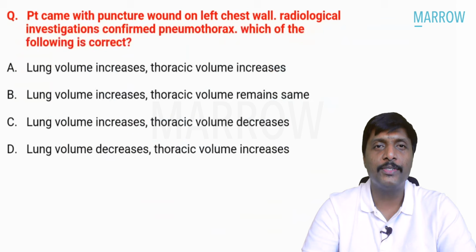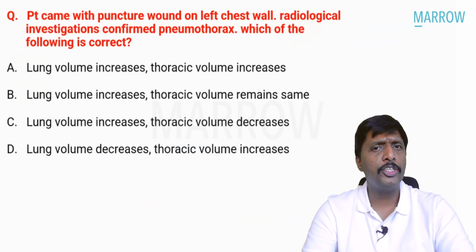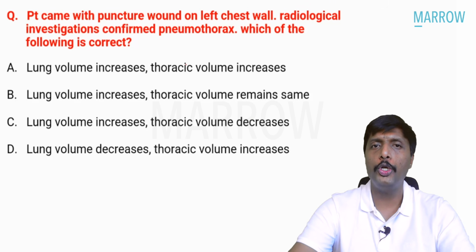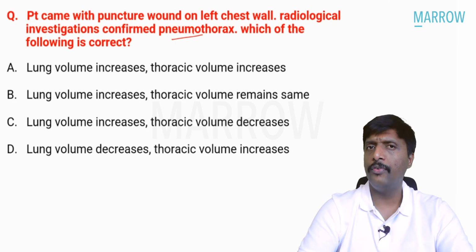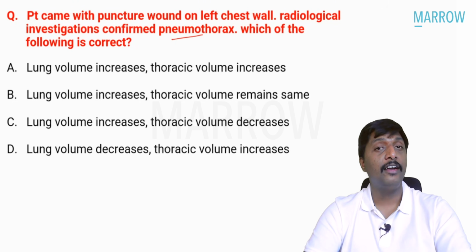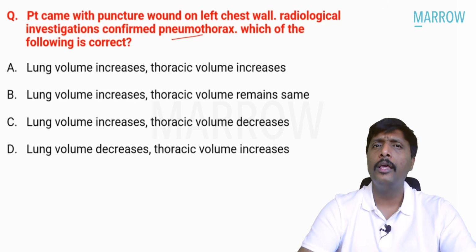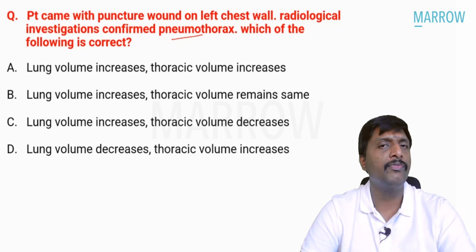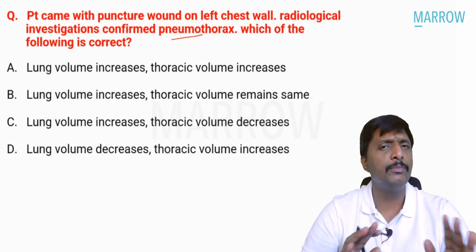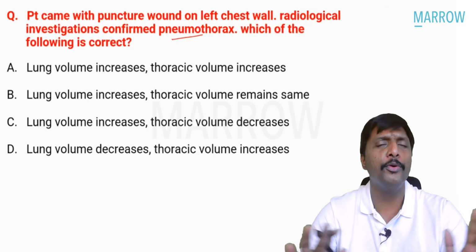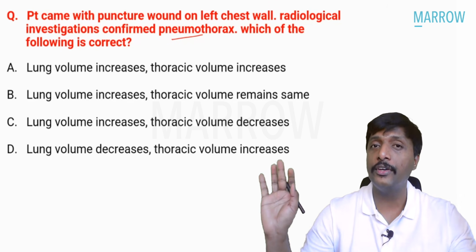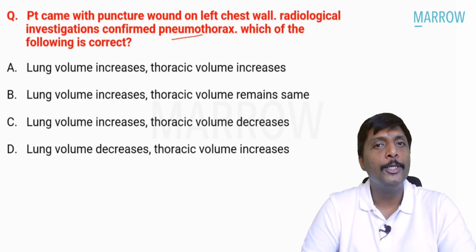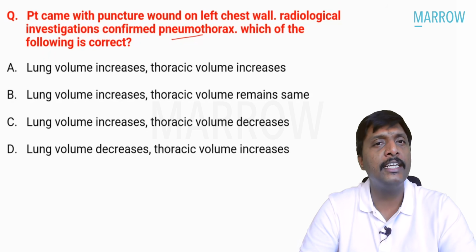Simple. Next question. Patient came with a punctured wound on left chest wall. Radiological investigations confirmed pneumothorax. Keyword. Which of the following is correct? Again, another very familiar question from respiratory physiology. This is what I told you, guys. Questions are widely segregated in physiology this time, not on one specific topic. Cardiovascular, respiratory, endocrine, reproductive, neuro, general physiology, cellular physiology, from everywhere questions came. So pneumothorax. What should be the answer here?